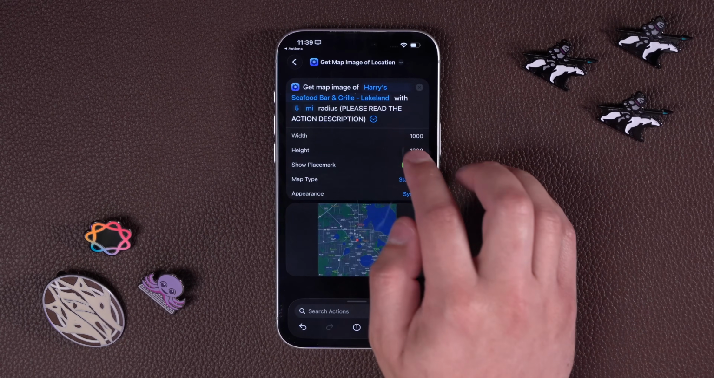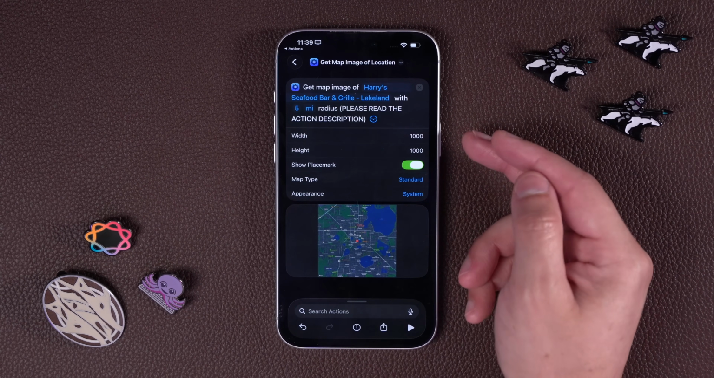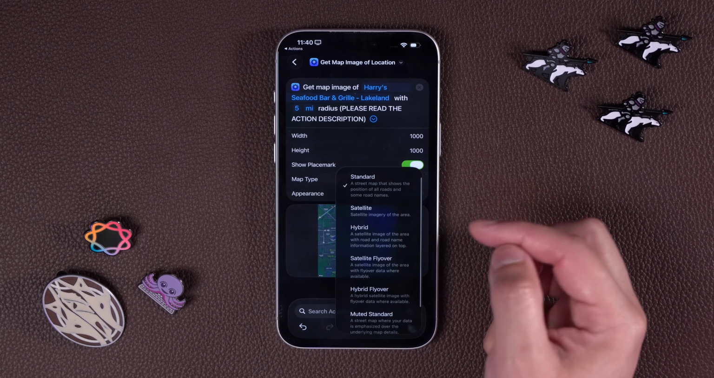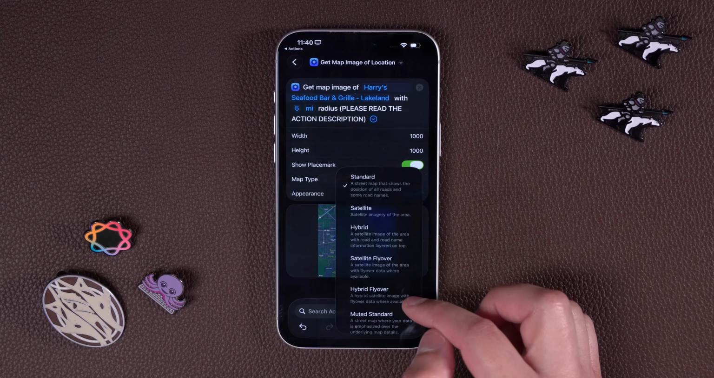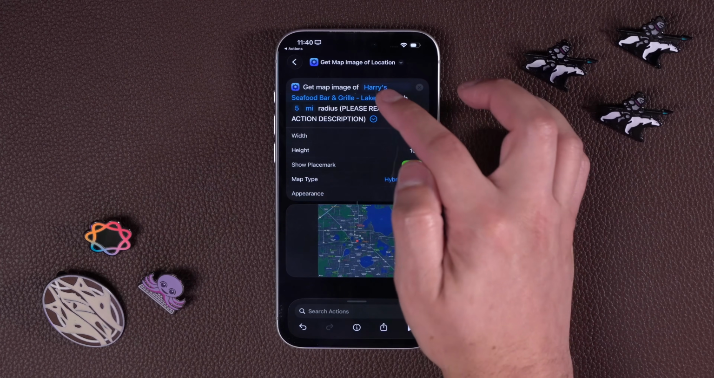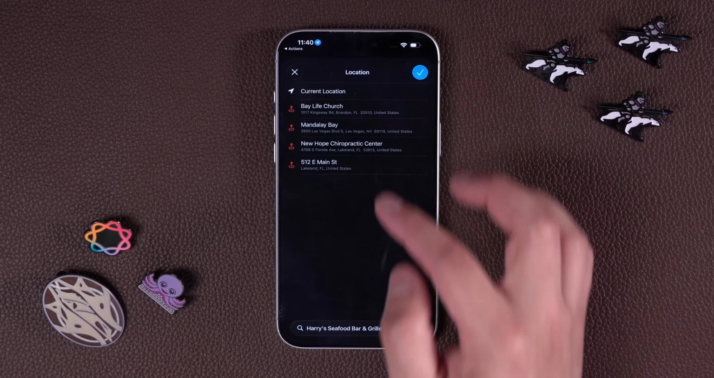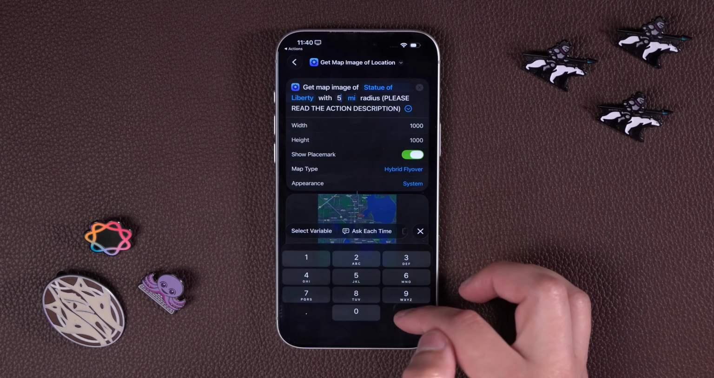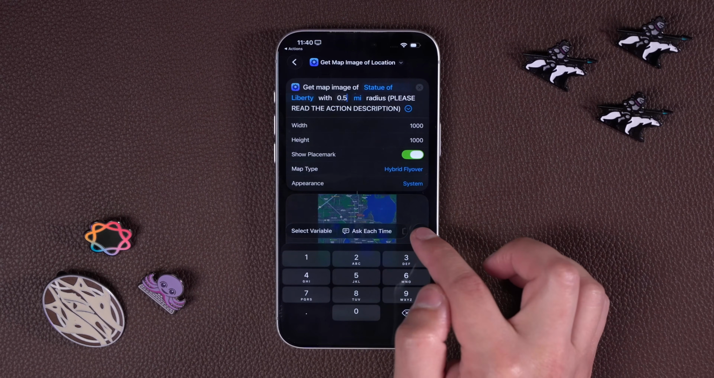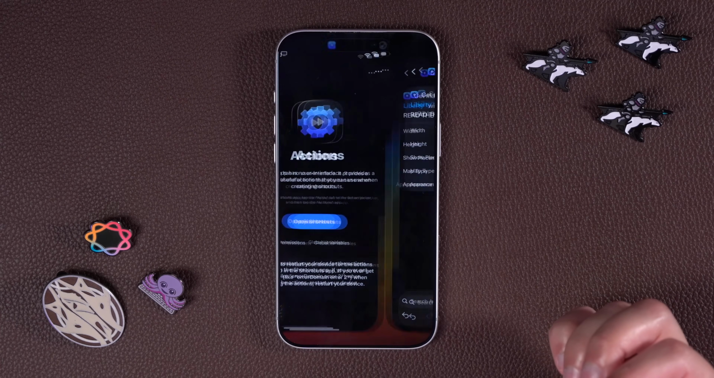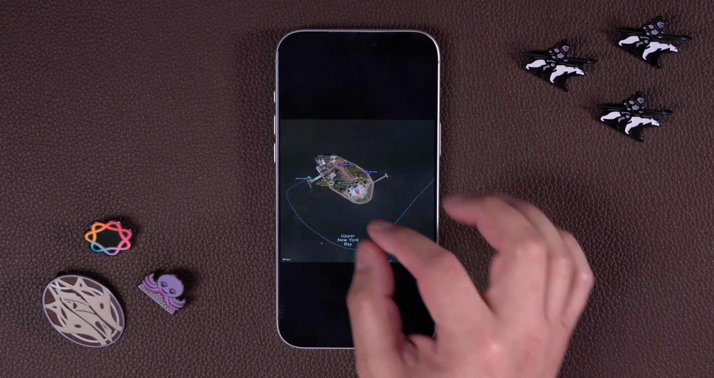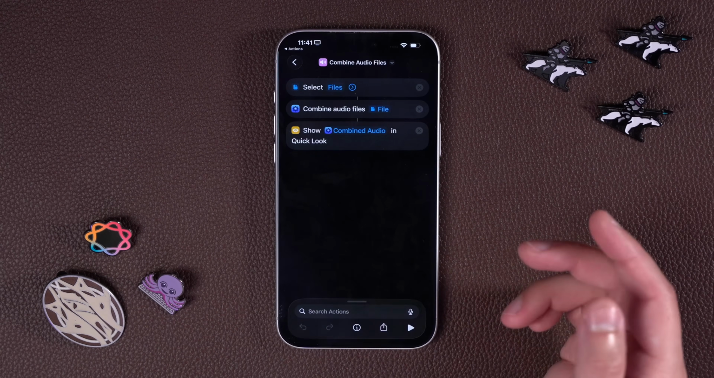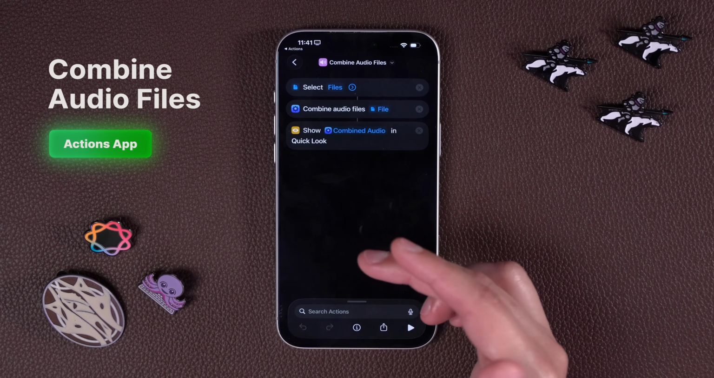And there are a bunch of options here if you expand the action: how big you want the image to be, whether you want to show the placemark, and the map type. Maybe you want satellite, hybrid. If you want the hybrid flyover, let's do that and actually choose a landmark. Let's go with the Statue of Liberty in New York. And instead of a 5-mile radius, let's just do 0.5. And if I run this, it'll go over to the Actions app, generate the image. And now we have the hybrid flyover view of the Statue of Liberty. Pretty cool.